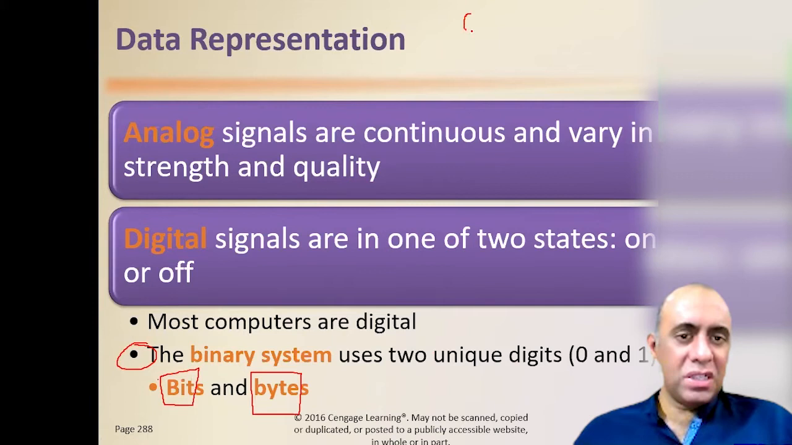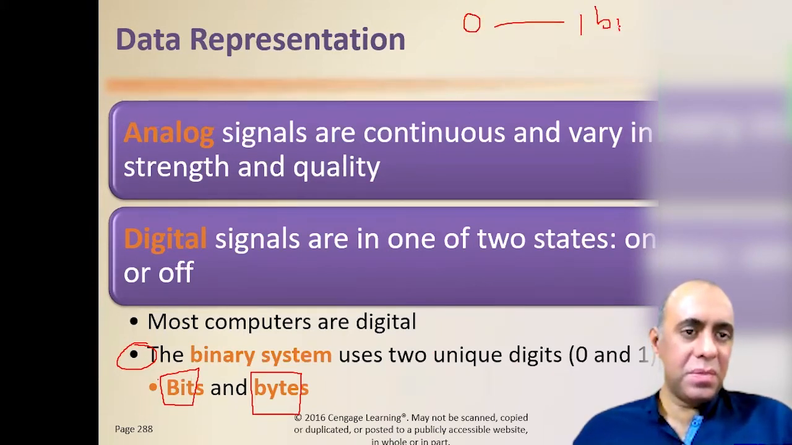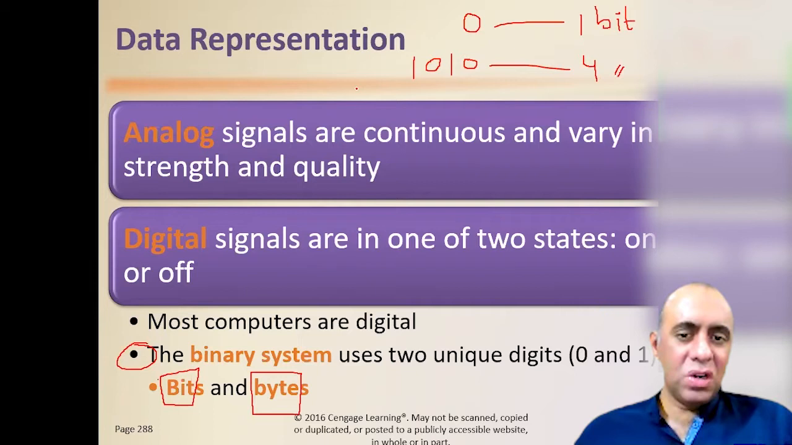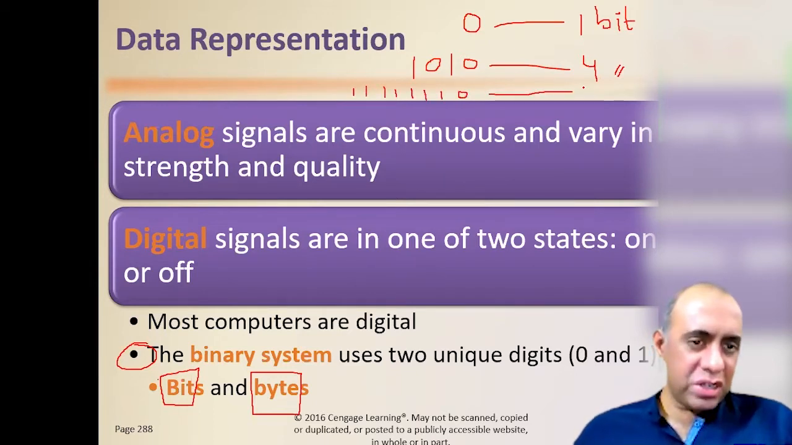So if I ask you what this is, you will say this is 1 bit, right? And if I ask you what is this, you will say that these are 4 bits. And if I ask you what is this, you will say that these are 8 bits, or this is 1 byte. Any questions?